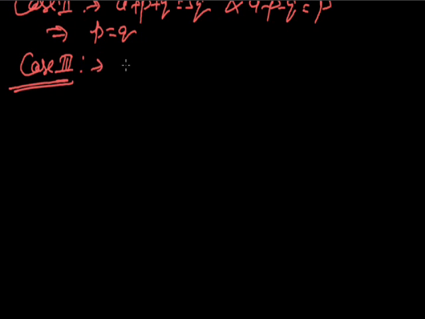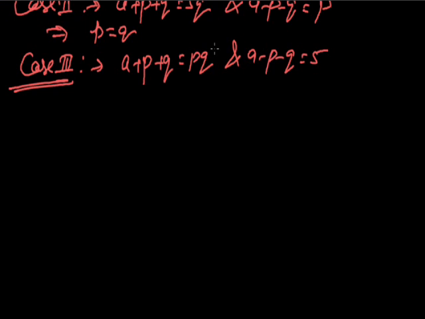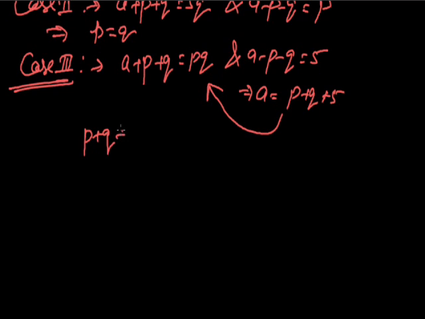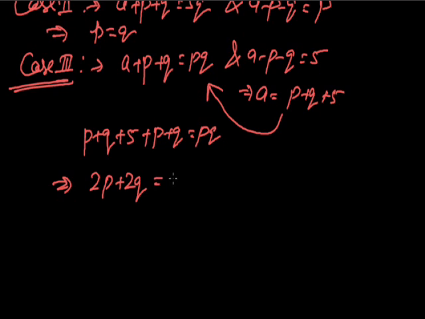By substituting the value of a in this relation, we have p plus q plus 5 plus p plus q is equal to pq, or 2p plus 2q is equal to pq minus 5, or pq minus 2p minus 2q plus 4 is equal to 5 plus 4. From here we can split them as (p minus 2) into (q minus 2) is equal to 9.